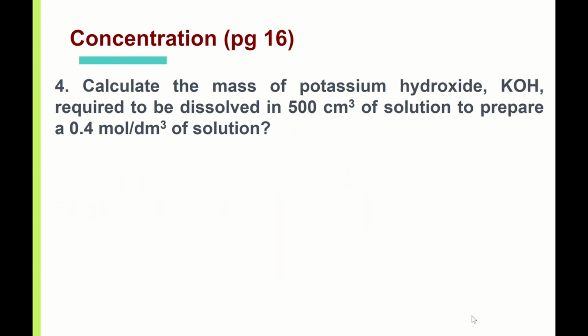Okay, now let's move on to the last question. In this question, you are given this solution, 500 cm cube, and you are to prepare it to this concentration, 0.4 mole per dm cube. This is a very real situation where, for example, the chemicals that you use in lab, the lab tech will prepare maybe 1 mole per dm cube concentration of acids and alkaline.